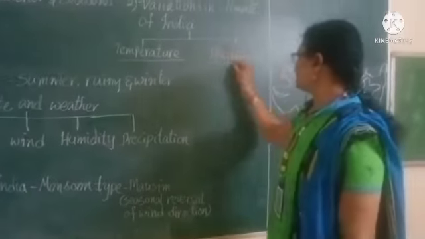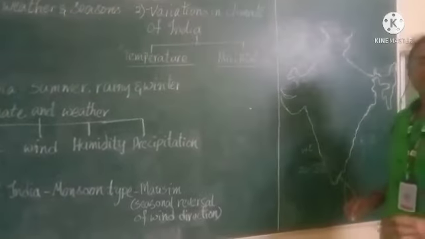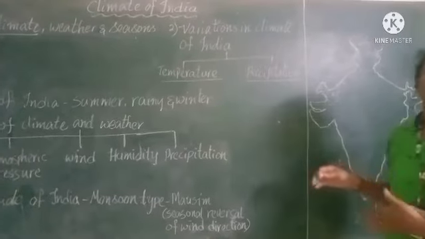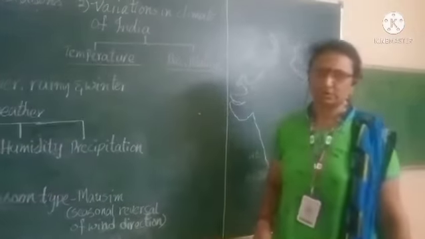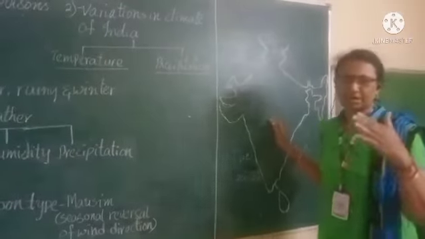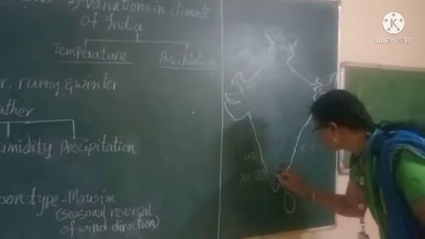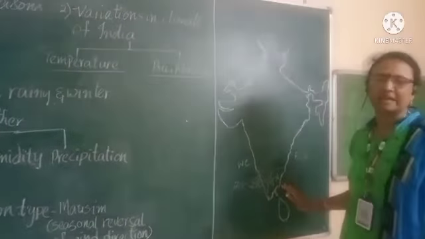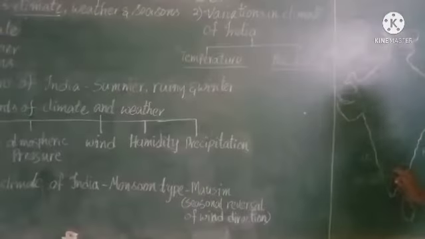Now, let us see the precipitation. The precipitation also varies from one region to another. Some areas receive heavy rainfall, some areas receive very heavy rainfall, some areas do not receive any rainfall in the southwest monsoon season, and some areas receive very little rainfall. First, let us learn which areas do not receive rainfall in the southwest monsoon season. Most parts of Tamil Nadu do not receive any rainfall during the southwest monsoon season, which we call the rainy season.